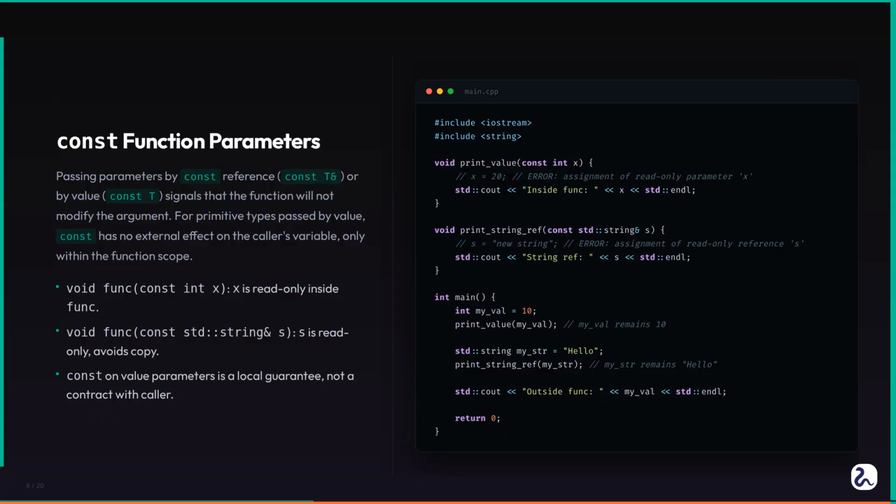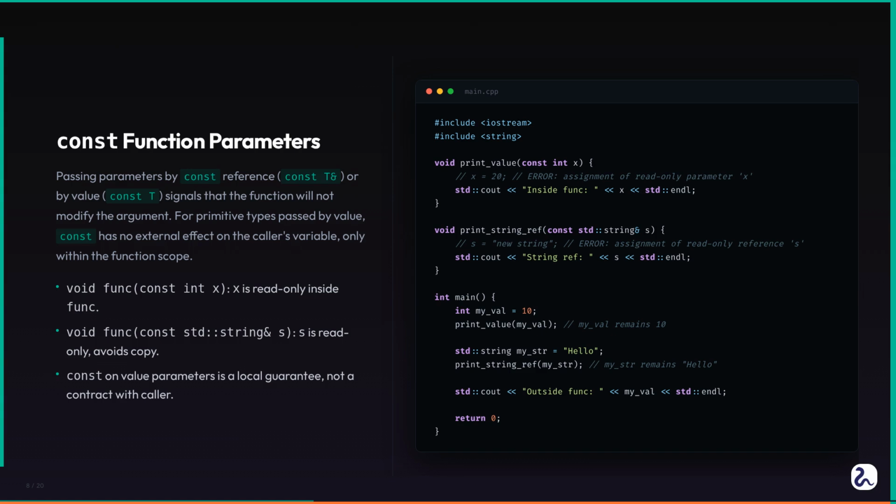Another point of confusion is how const behaves with function parameters. If I define a function printValue that takes const int x and then call it with an integer myval set to 42, the const on x only applies to the copy of myval that printValue receives. The original myval remains mutable.